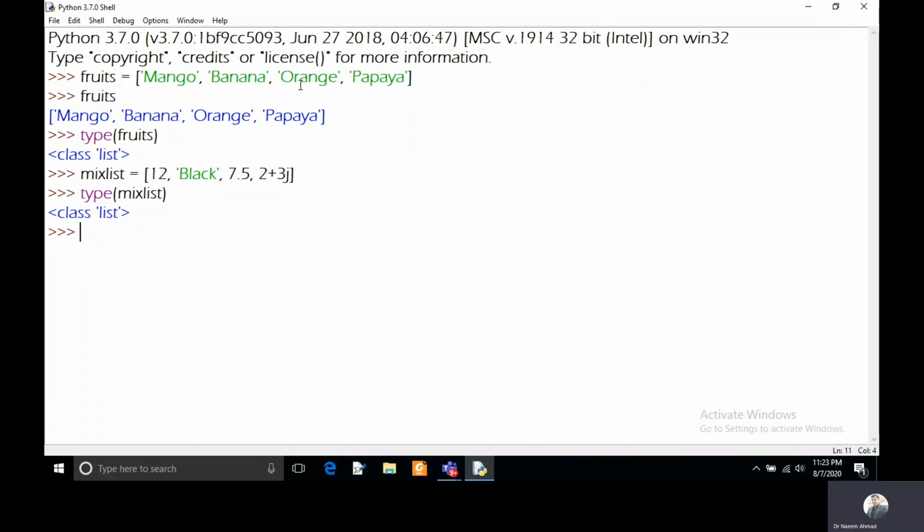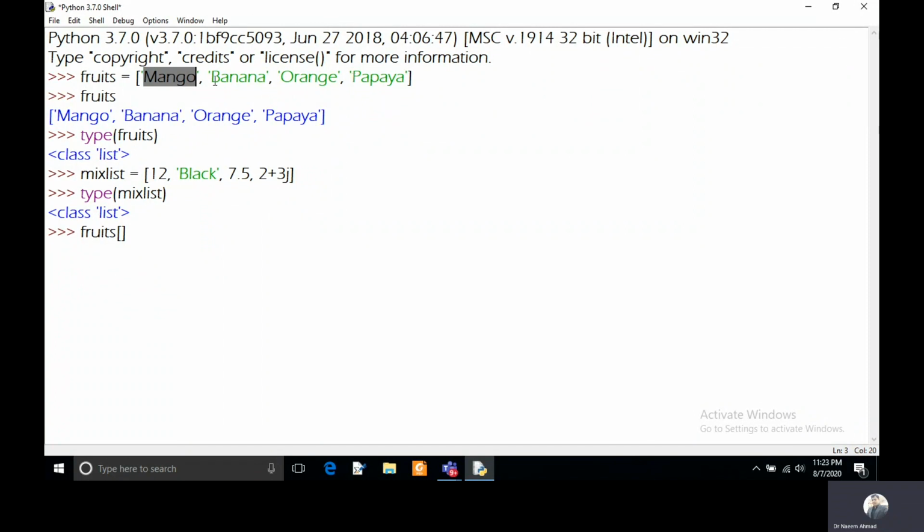You can also access the elements of the list. If you want to access an element, you can use indexing. It is very simple. You use the name of the list, and along with this name, you put a square bracket, and in this square bracket you have to put the index. The index always starts from 0 and ends at n-1, where n is the number of elements in that list.